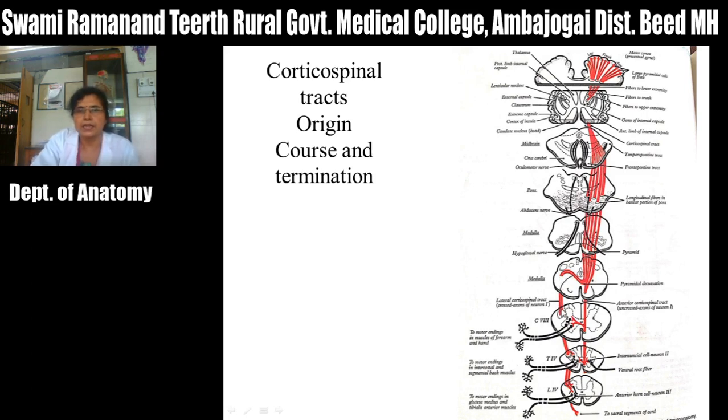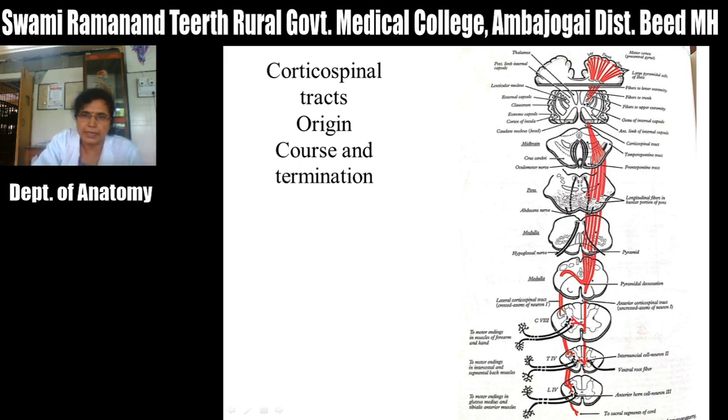corticospinal tract. In the cervical region, this tract is larger in size, because it consists of about 55% cervical fibers, 20% thoracic fibers, and the remaining 25% fibers are of the lumbosacral region.